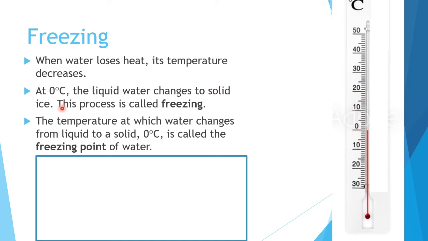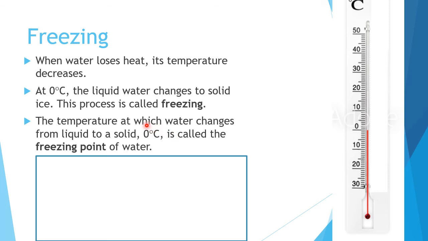So, at 0 degrees Celsius, the liquid water changes to solid ice. This process is called freezing. So, when it reaches a temperature of 0 degrees Celsius, water becomes ice. So, this is what happens in your ice box.